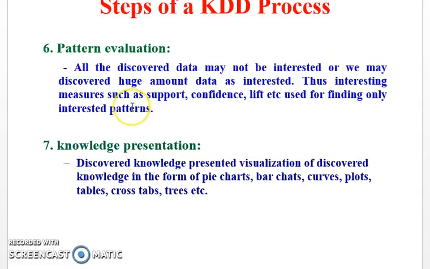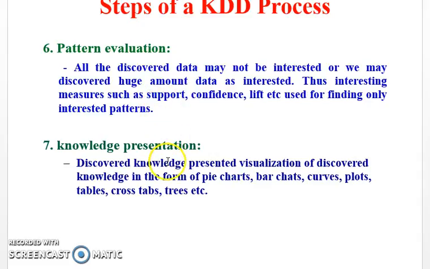The sixth step in the KDD process is pattern evaluation. All the data we discovered may not be interesting. That discovered data is again a huge amount of data which may not be interesting. So we need to mine the interesting patterns by applying interestingness measures such as support, confidence, lift; various kinds of interestingness measures are available. So apply these measures for finding only interesting patterns.